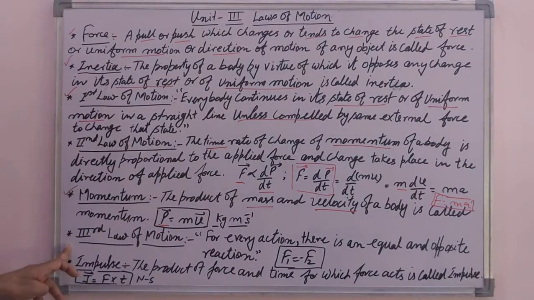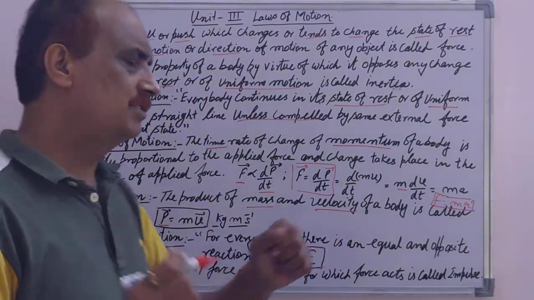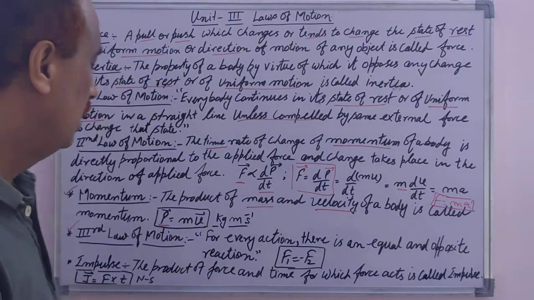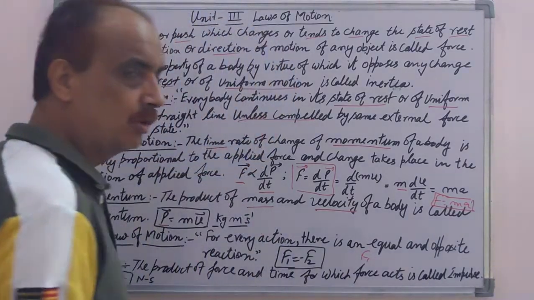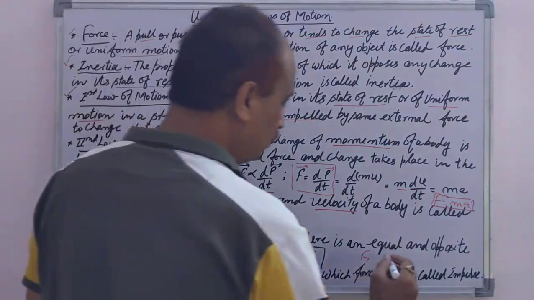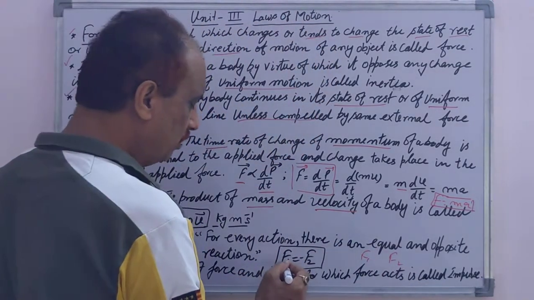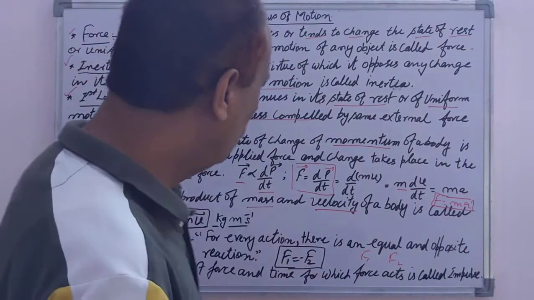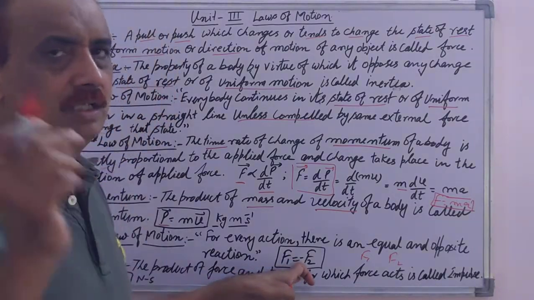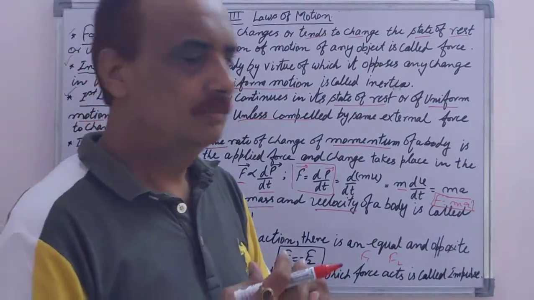Next is the third law of motion, that is Newton's third law of motion. The statement of the third law is that for every action there is an equal and opposite reaction. Suppose force F1 is acting by the first body on the second, and force F2 is acting by the second body on the first. In magnitude F1 is equal to F2, but both act in opposite directions, so we put a negative sign. The negative sign only indicates the direction of the force acting on the body.